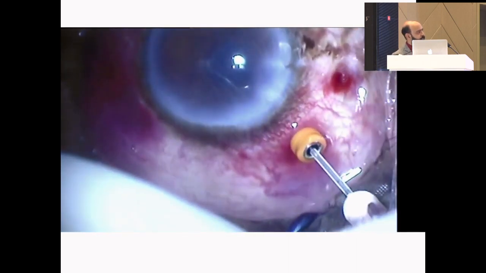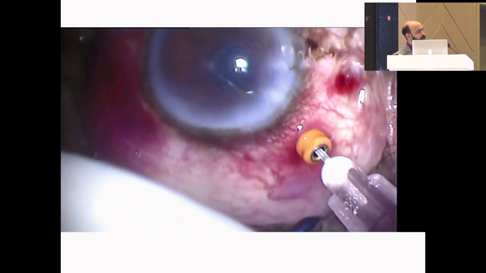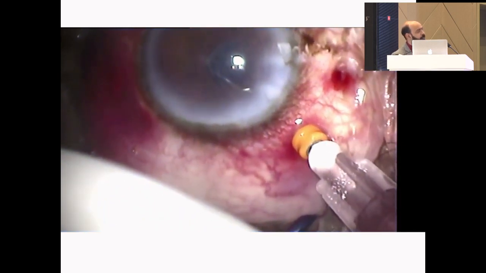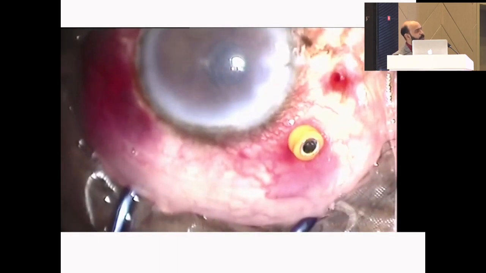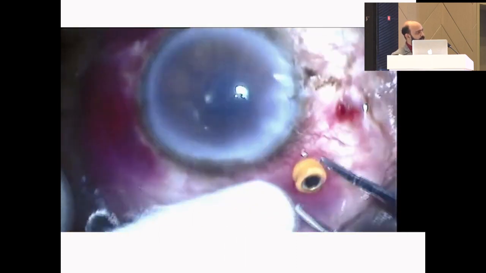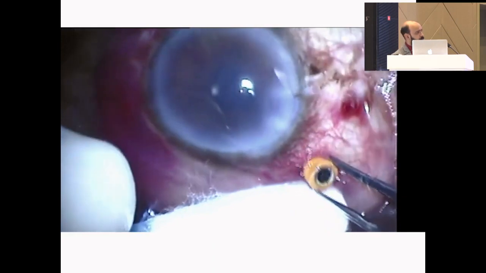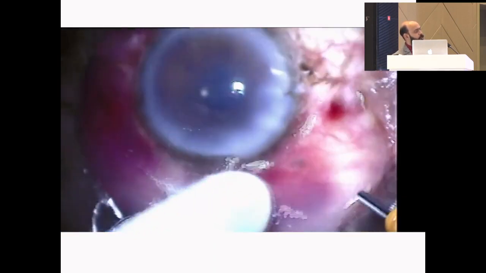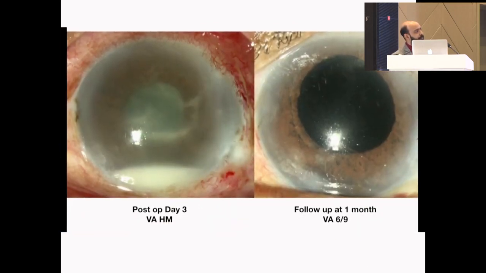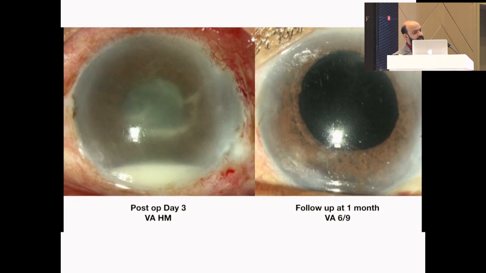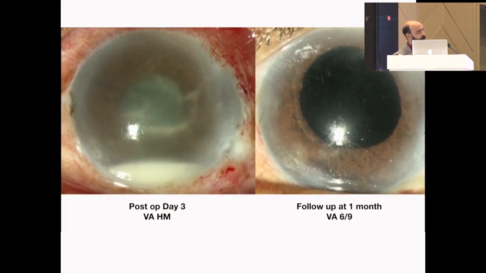Once the injections are done, we remove the cannula, and we should not hesitate to put a suture if we notice any amount of wound leakage. Always attempt to keep the globe slightly on the softer side. So with a vitreous tap, even very aggressive cases can work very well.